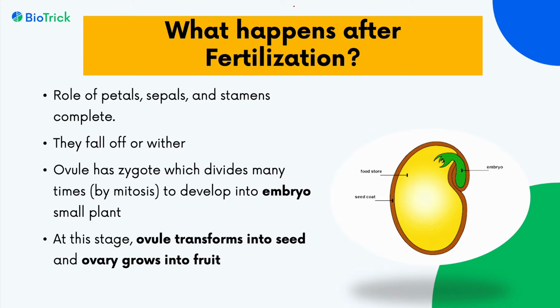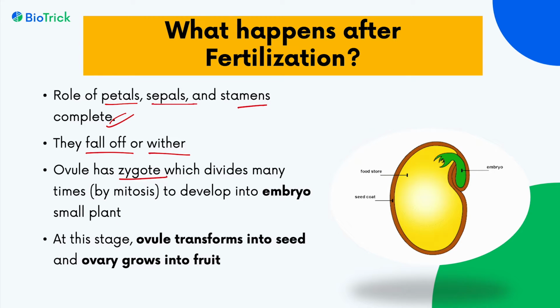Next is what happens after fertilization. What is the fate of the ovule, ovary and the other basic structures of the flower, that is sepal, petal, stamens. So when the process of fertilization gets complete, the role of petal, sepal and stamen completes and they fall off or wither. Next is what happens to the ovule.